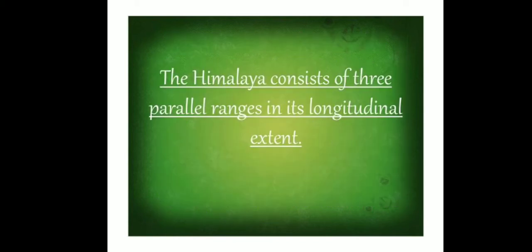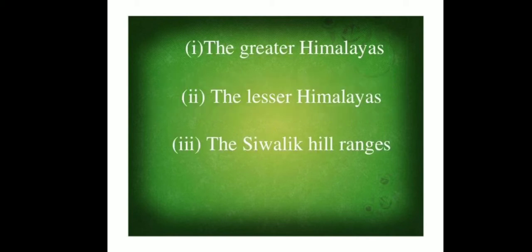Now, these Himalayas consist of three parallel ranges in their longitudinal extent. The first is the Greater Himalayas, then the Lesser Himalayas and the Shivalik ranges.